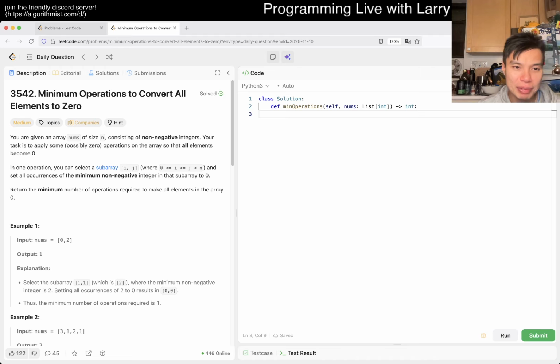We are given an array nums of size n of non-negative integers. Your task is to apply some operation so that all elements become zero. Okay, that is the name. In one operation, choose a subarray and set all occurrences of the minimum non-negative integer in that subarray to zero. All occurrences of the minimum.